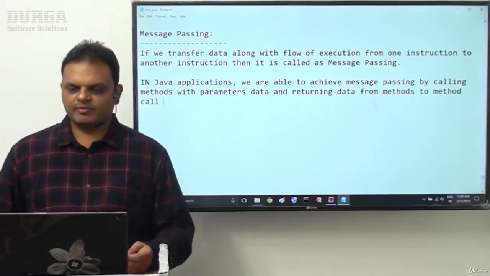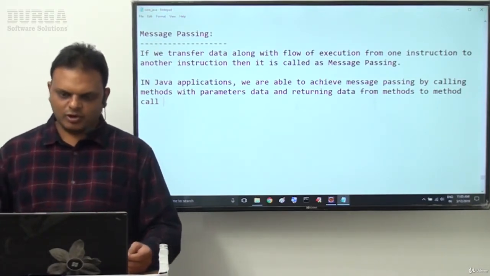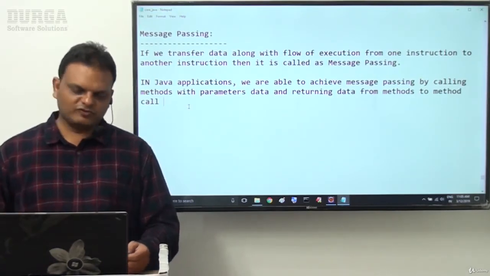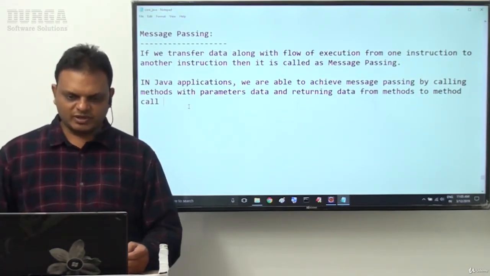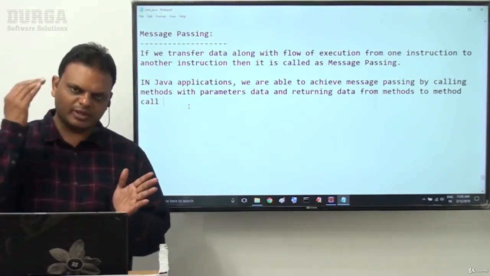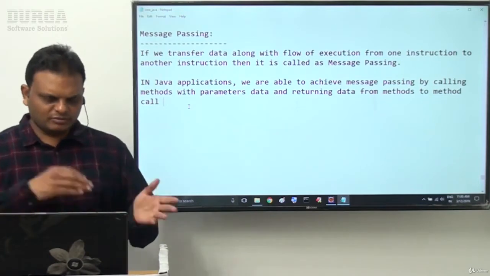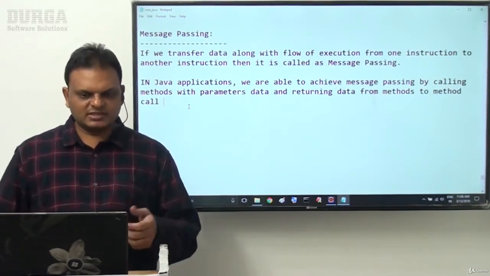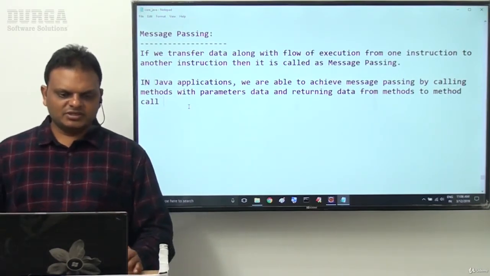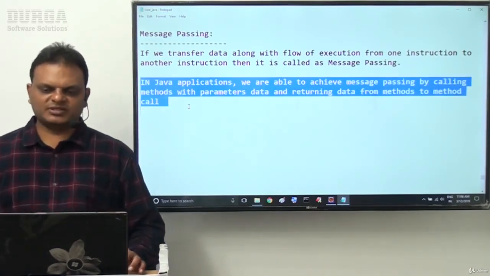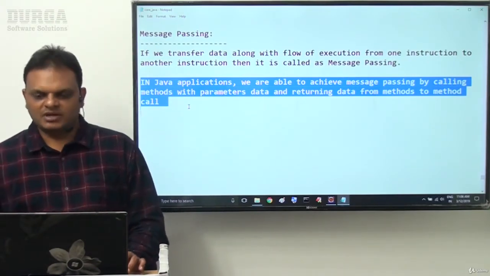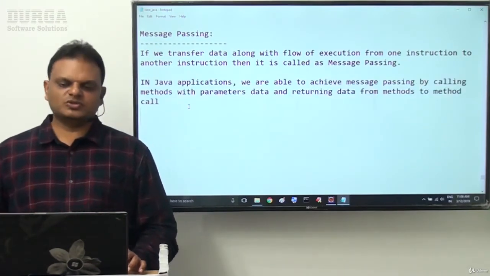Here data will be passed from method call to method body and from method body to method call again. So it is an example, a way to achieve message passing. In Java applications we achieve message passing by calling methods with parameters data and returning data from methods to method call.